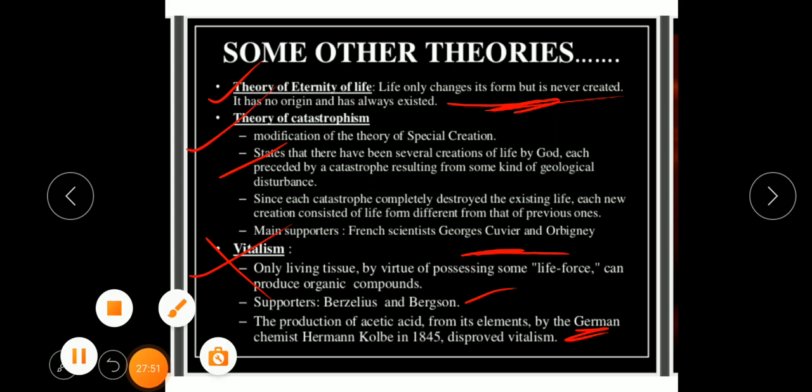okay. So we have seen different theories of origin of life, and most of them have got a lot of limitations, okay. And if all these theories have got a lot of limitations, we need to understand what is the correct theory of evolution, or what is the correct theory of origin of life, okay. After all this comes the final theory and the most important theory, that is the theory of organic evolution, which we will see in our next video, okay. So these were the theories other than organic evolution which were proposed.